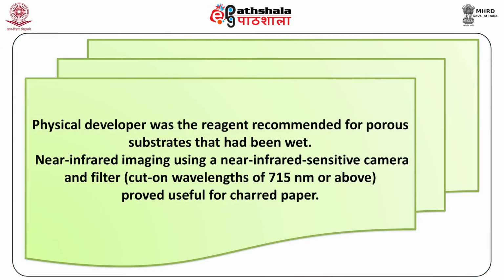Physical developer was the reagent recommended for porous substrates that had been wet. Near-infrared imaging using a near-infrared sensitive camera and a filter having a cut-on wavelength of 715 nanometers or above proved to be very useful in the case of charred paper.